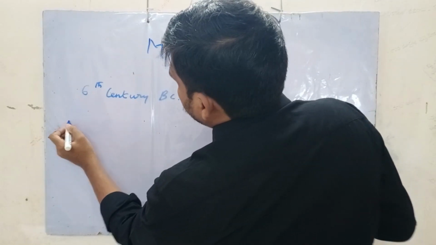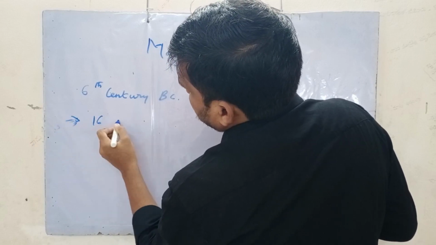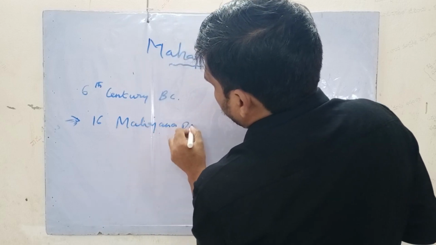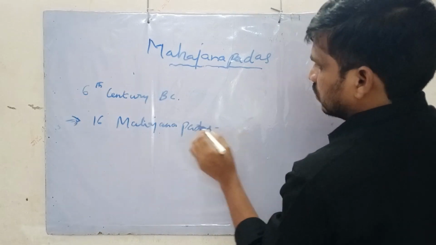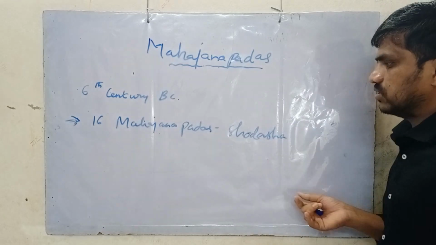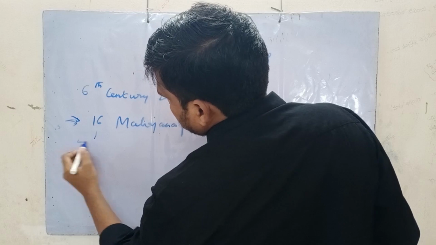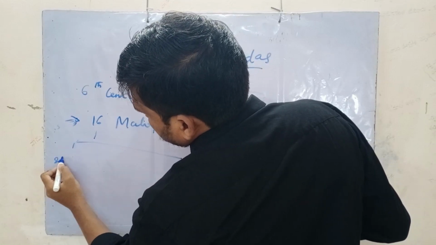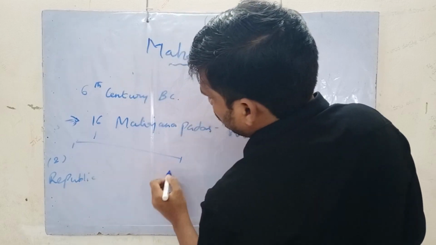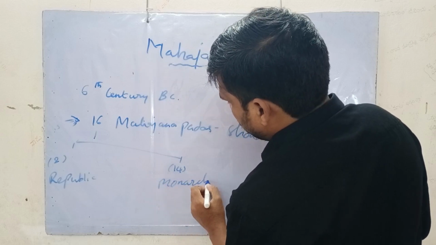Now coming to the Mahajanapadas, there were around 16 Mahajanapadas, and these are all called the Shodasha Mahajanapadas. Among the 16, two are republics and 14 are monarchy forms.